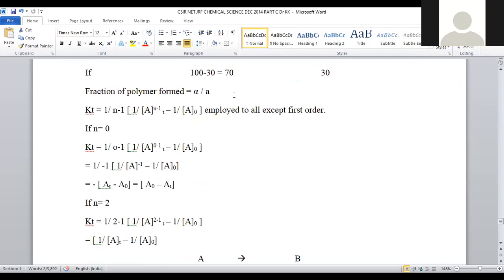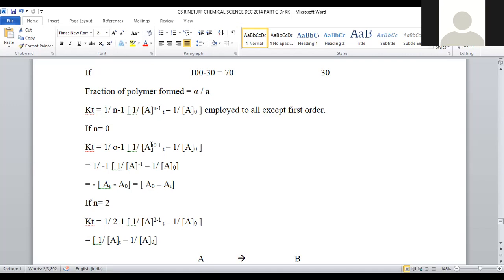In order to get that alpha by A value, the empirical formula is Kt is equal to 1 by n minus 1 into 1 by A to the power n minus 1 minus 1 by A naught. A naught is the initial concentration of reactant. At is the concentration of reactant at the time t. Let us assume n is equal to 0. n is equal to 0 when employed.